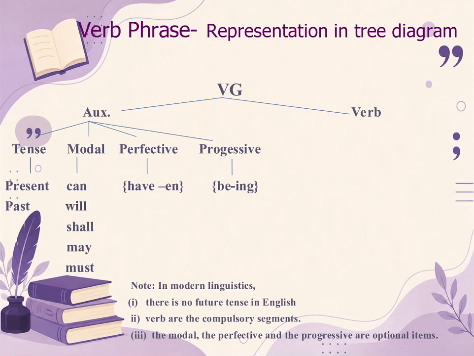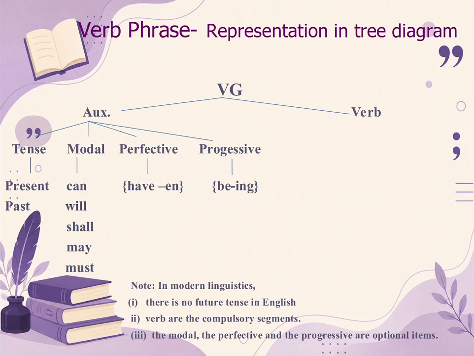If we want to represent it in the tree diagram, then this verb group can have auxiliaries as well as verb. Auxiliaries can be of 4 types as described earlier. First, indicating the tense, whether it is present or past. Then you can have modal, can, will, shall, may, must.